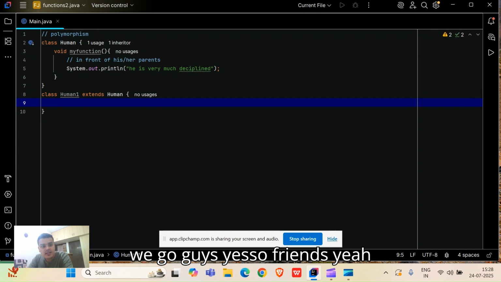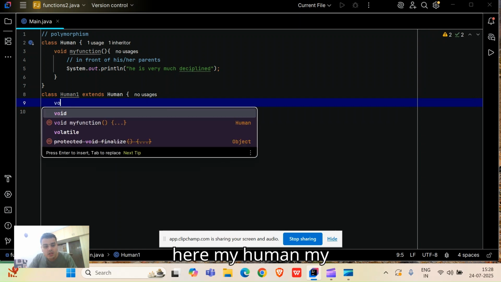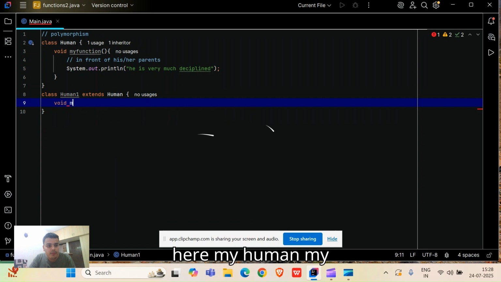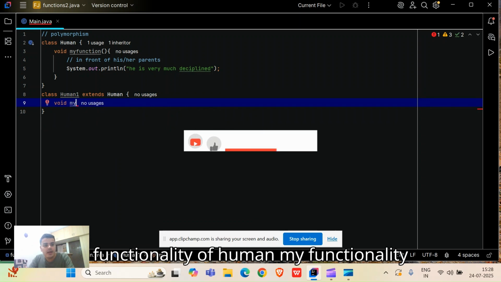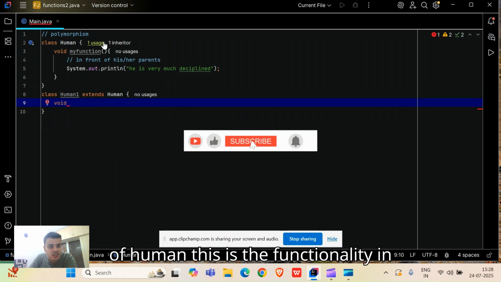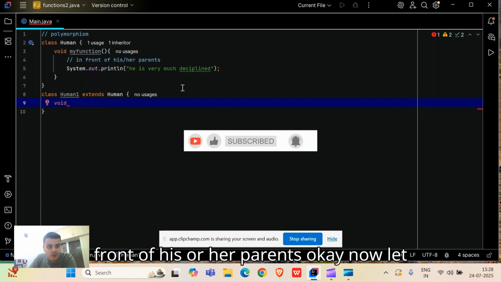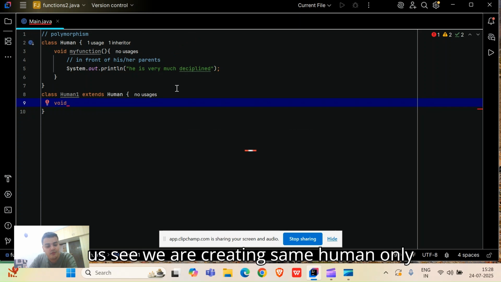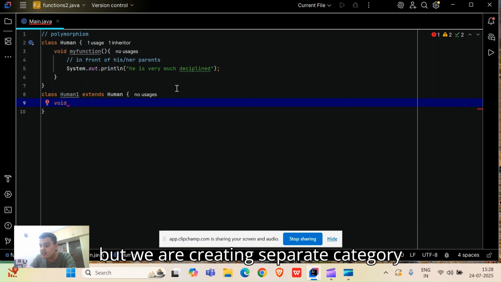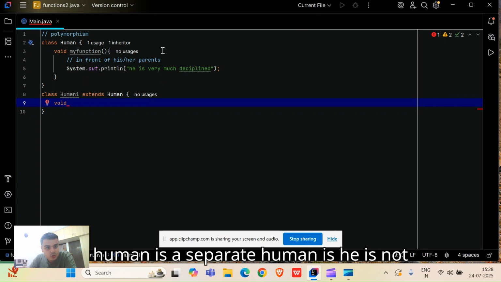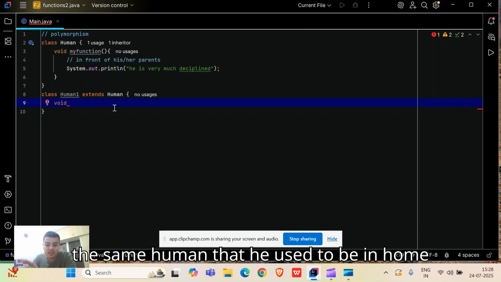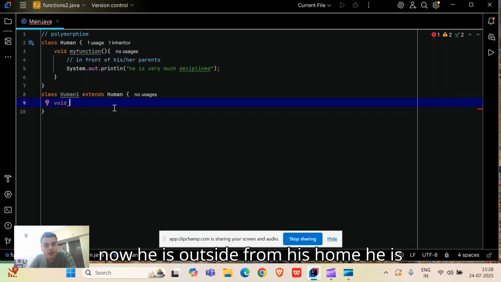So friends, here is the functionality of human, this is the functionality in front of his or her parents. Now let us see, we are creating the same human only, but a separate category of this same human, because this human is not the same human that he used to be at home. Now he is outside his home, he is meeting girls and all.